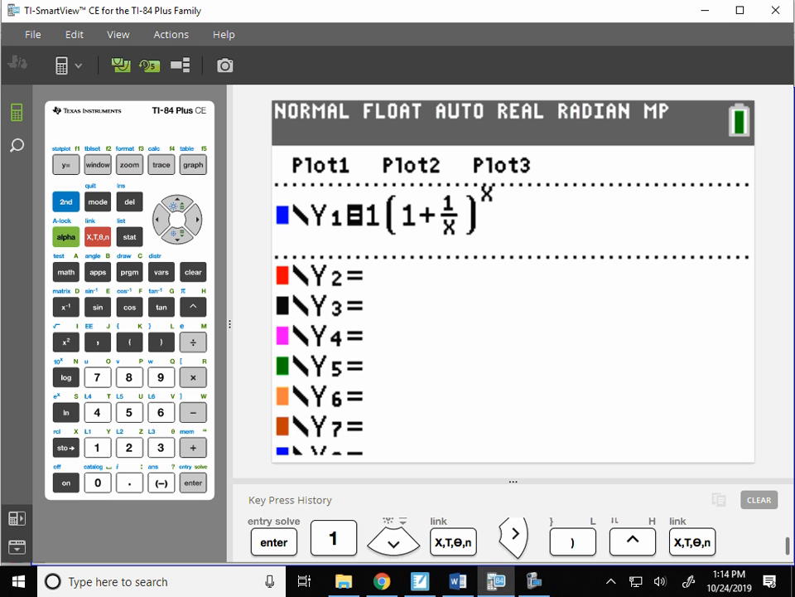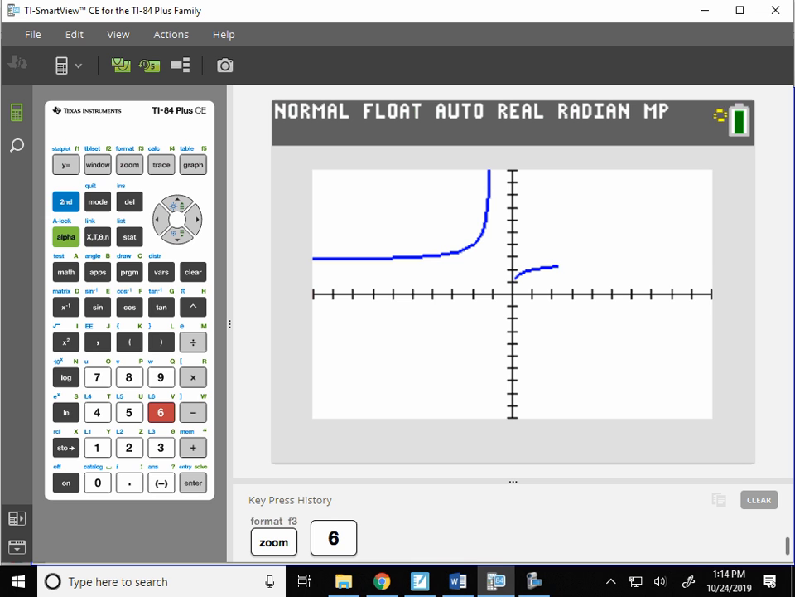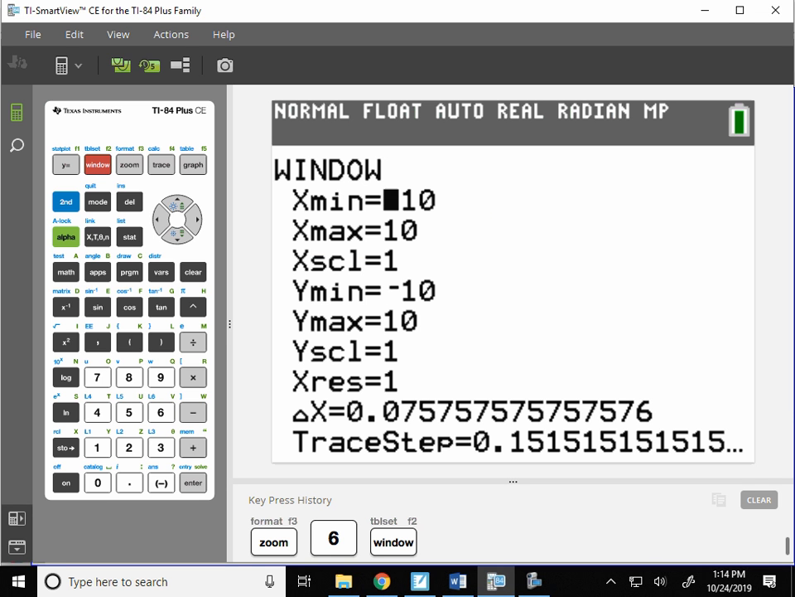Now, when we hit graph here, you should hit zoom 6 in case your window is still changed from the other day. You get that funky looking graph. Now, x is the number of years. Can the number of years be negative? No. So we're really only interested in this right part of the graph, correct? Are we all okay with this so far? So let's change our window so we're only looking at the right part.